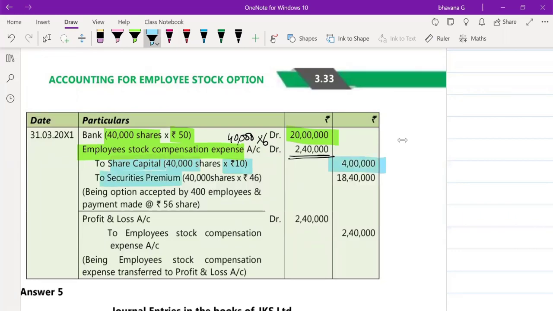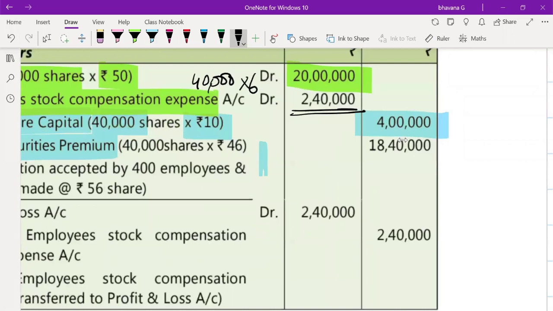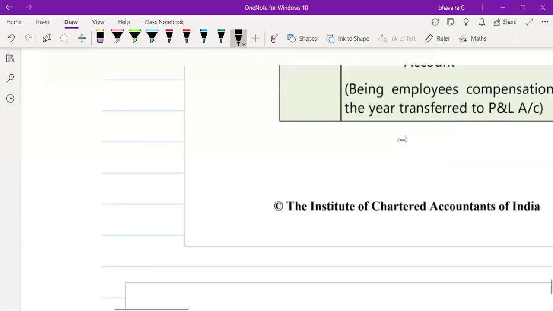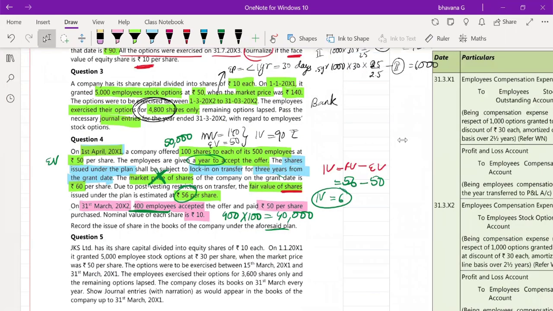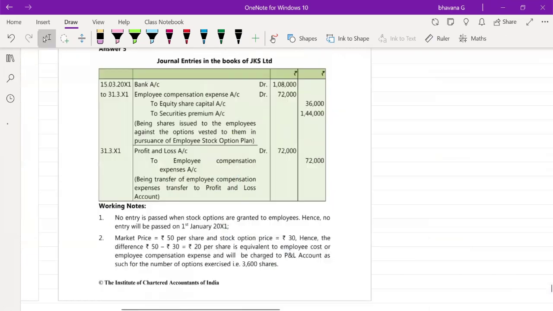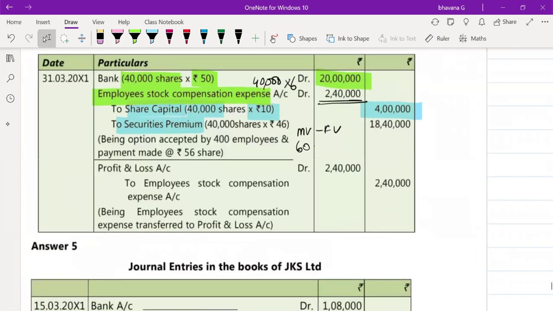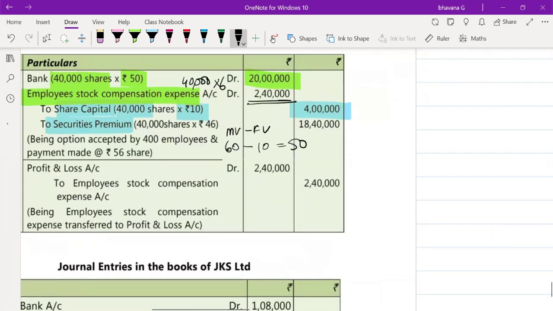Then securities premium will be the balance amount, or you can also do market value minus face value. What was the market value? If you are using fair value, that doesn't mean that when you are calculating securities premium you take fair value; every time you calculate securities premium, you have to take market value of the share only, which will be 60 rupees. 60 rupees minus face value of 10 rupees, 50 rupees. So it will be 40,000.